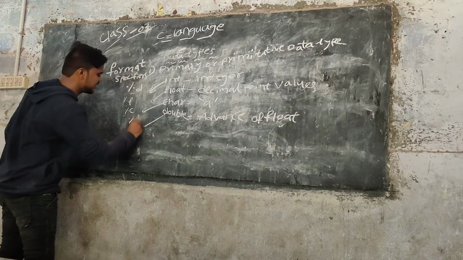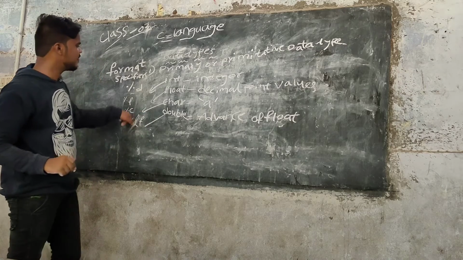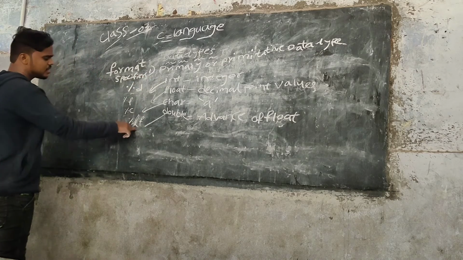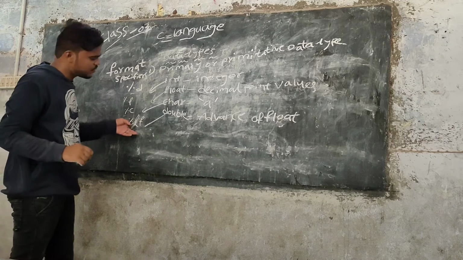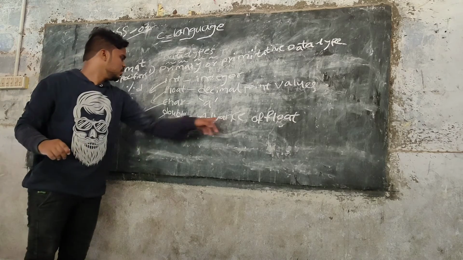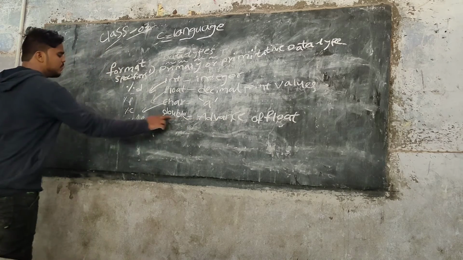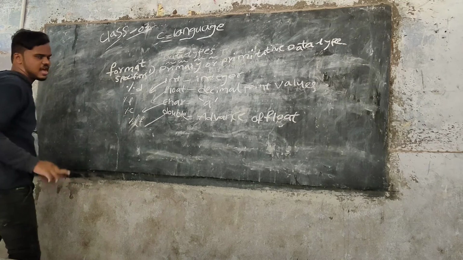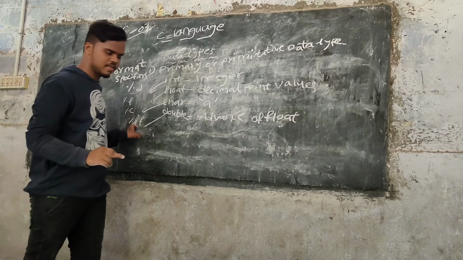Double has %lf, sorry for that. Here L means long. When we have long digits, we use double, because it is an advance of float. So for double, the format specifier is %lf.